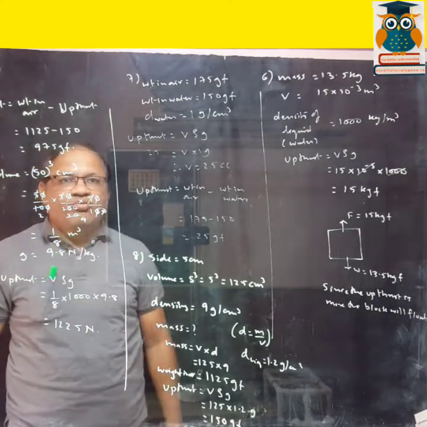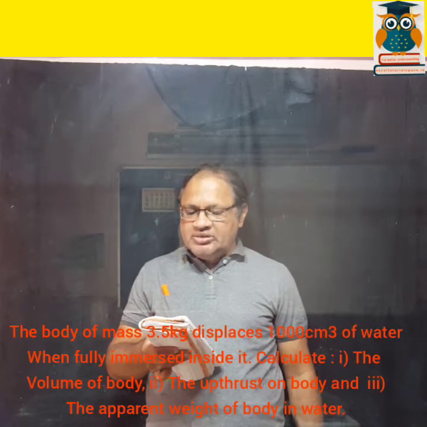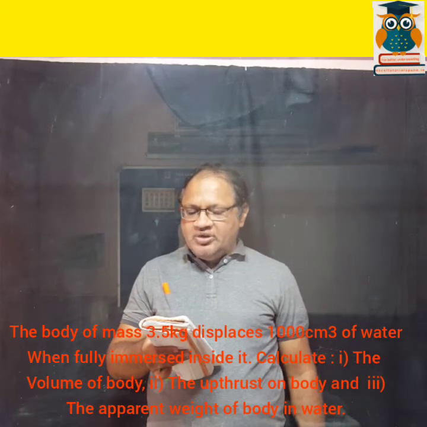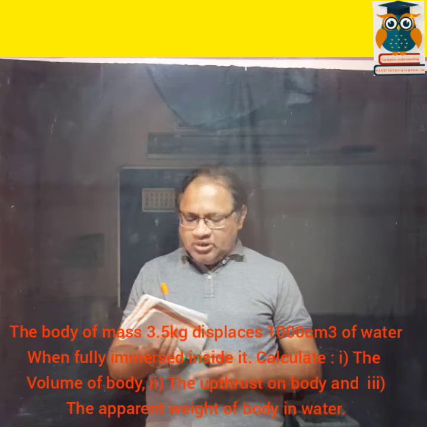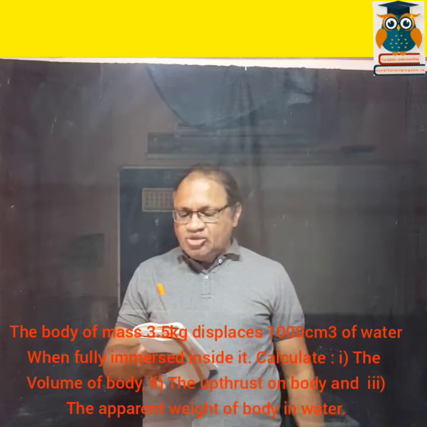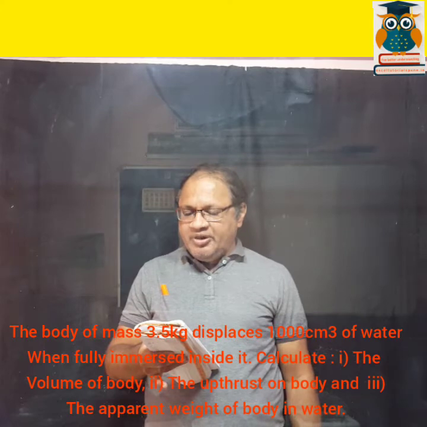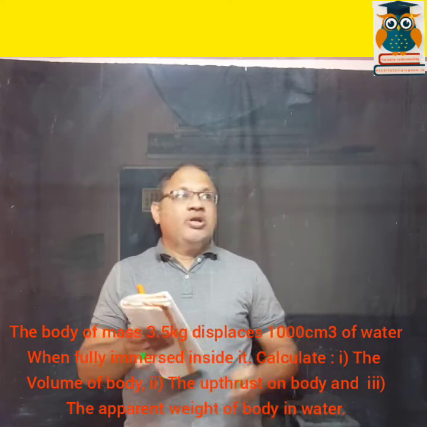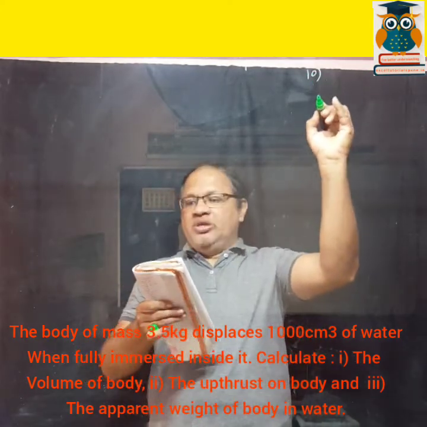Alright, so now we go on to the 10th sum. A body of mass 3.5 kg displaces 1000 centimeter cube of water when fully immersed inside it. Calculate first subpart the volume of the body, second subpart the upthrust on the body, and third the apparent weight of the body in water. So now first we write down the particulars.